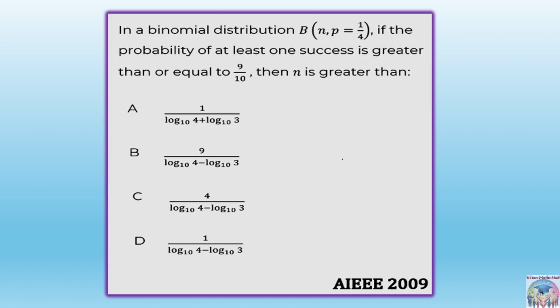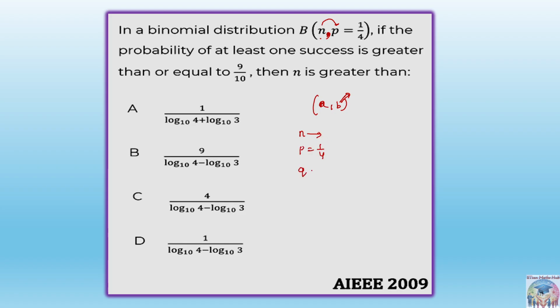What is the meaning of this actually? If they are giving you n comma p, don't think that this is like a coordinate a comma b. This b value has been given only. n is the number of trials, p is the probability of success that is given.